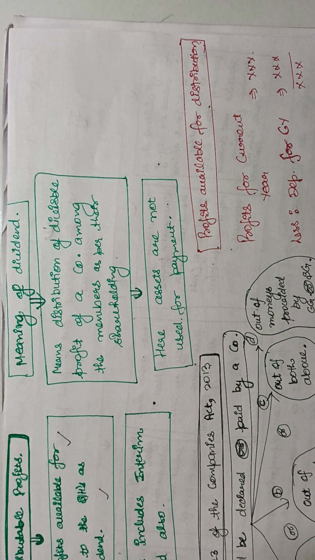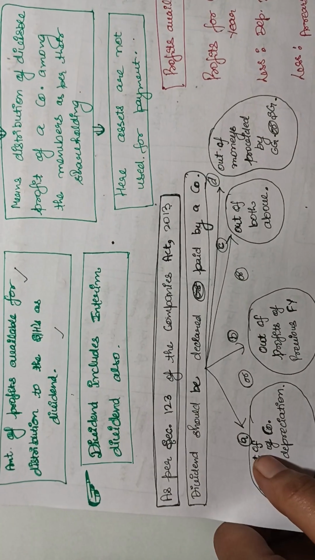So dividend is part of distributable profit, because distributable profits can be saved also in the form of reserves. So dividend is simply distribution of divisible profits of a company among the members as per their shareholding. Here assets are not used for payment. For declaring the dividend or payment of the dividend, assets are not used for payment.